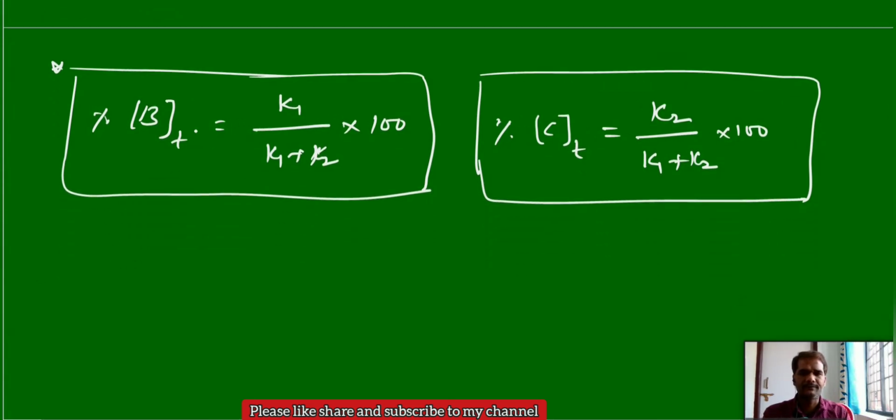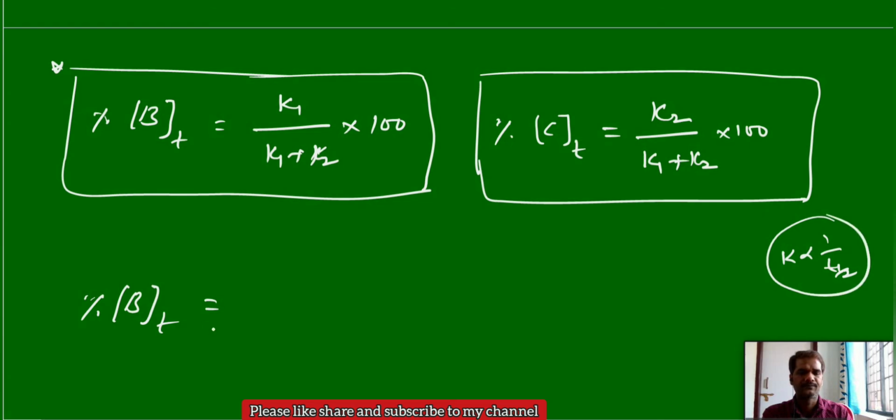With respect to half lives also we can calculate the percentage of B. That is, the percentage of B at a time t is equal to, here K1 means K, and we know that the rate constant K is inversely proportional to half life. So here K1 corresponds to the half life of the first reaction, that is B, and K1 plus K2 means effective half life. So you can write the overall effective half life by the half life of the first reaction into 100.